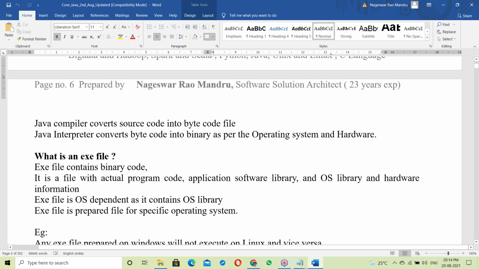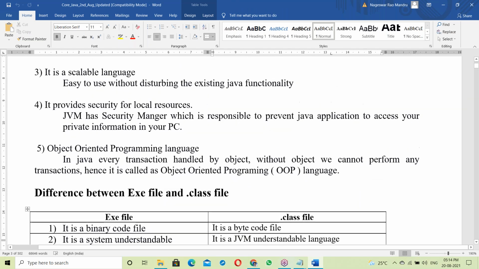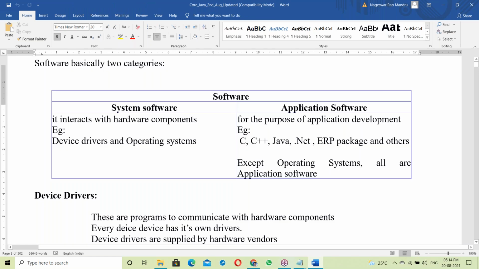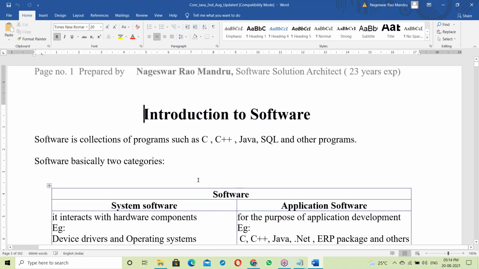All the concepts are prepared very clearly in the documents here. You can follow the documents. In the document, everything is very clearly prepared, so taking running notes is not necessary. Just try to follow the documents.